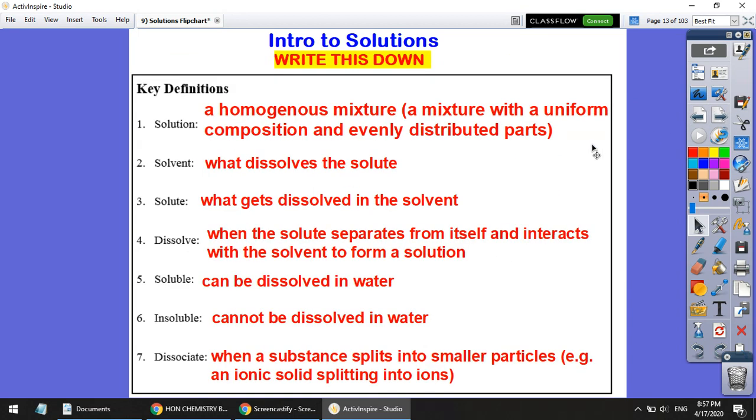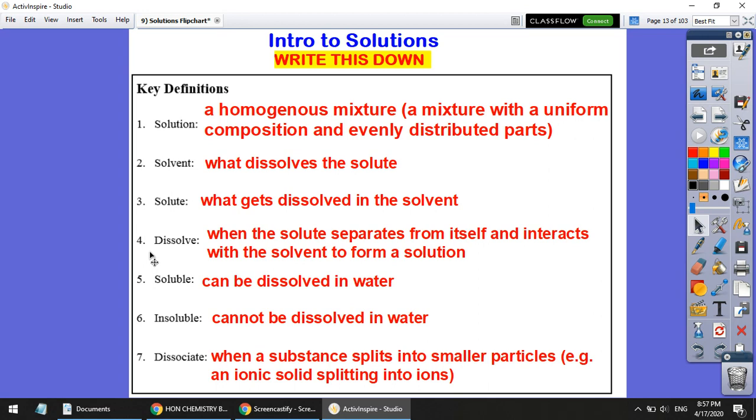Okay, we got some more words for you here. Lots and lots of words. So again, if you need to write them down, pause the video and write them. I'm going to keep it moving now. So we're going to talk a bit more about especially these two words, dissolve and dissociate. And we're going to give you an introduction to them in this video. And afterwards, there's going to be some more resources you can use to explore them.